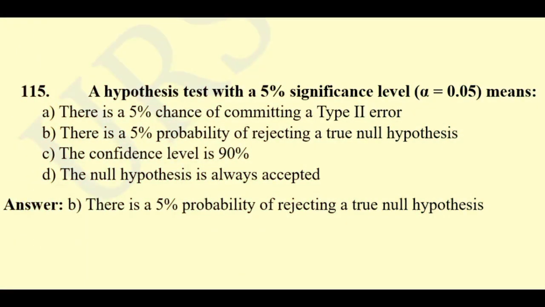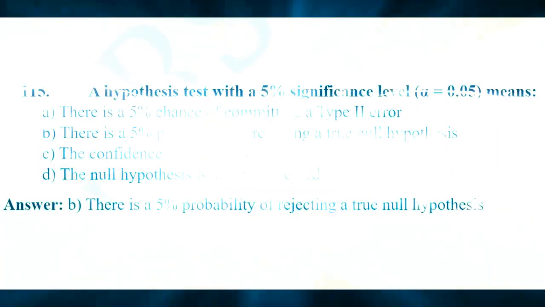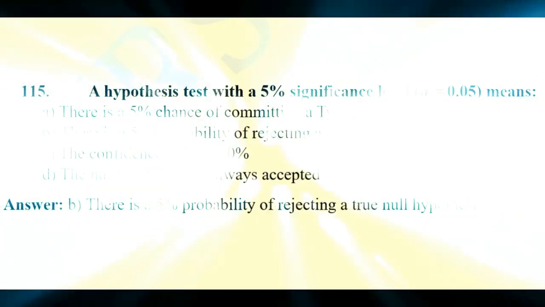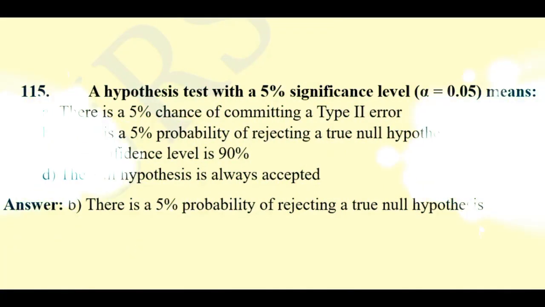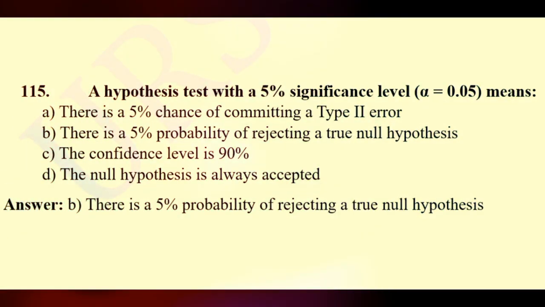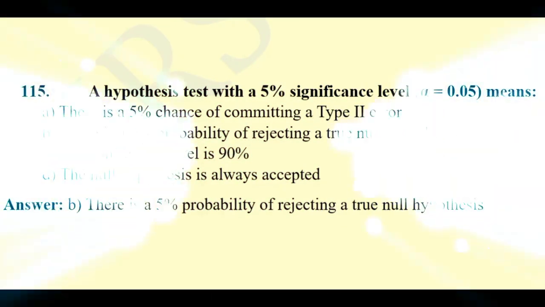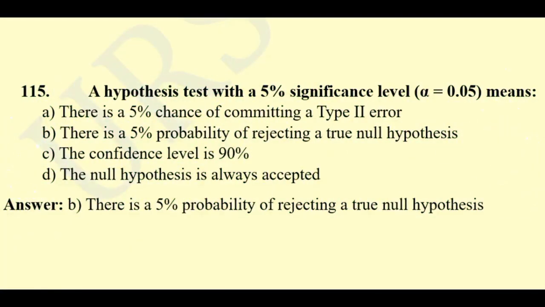115. A hypothesis test with a 5% significance level, alpha equal to 0.05, means there is a 5% chance of committing a type 2 error. There is a 5% probability of rejecting a true null hypothesis. The confidence level is 90%. The null hypothesis is always accepted. Here the right answer will be there is a 5% probability of rejecting a true null hypothesis.